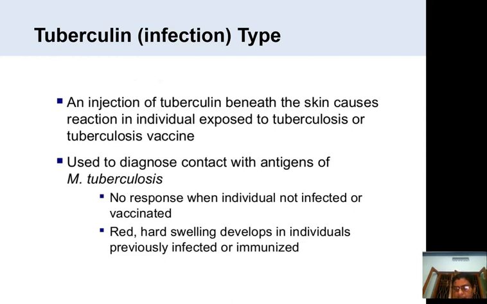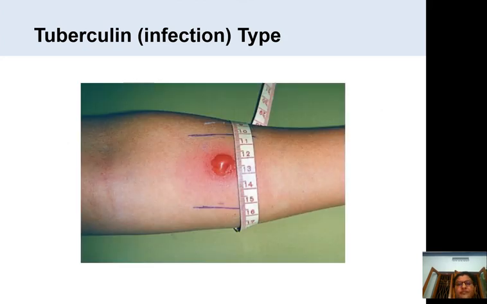This is one type, that is the tuberculin type. And the second type is this. Here you can see the diagram. By giving the Mantoux test, it means a tuberculin is given intradermally to an individual, and you can see the erythema, swelling and the induration here at the site of injection.